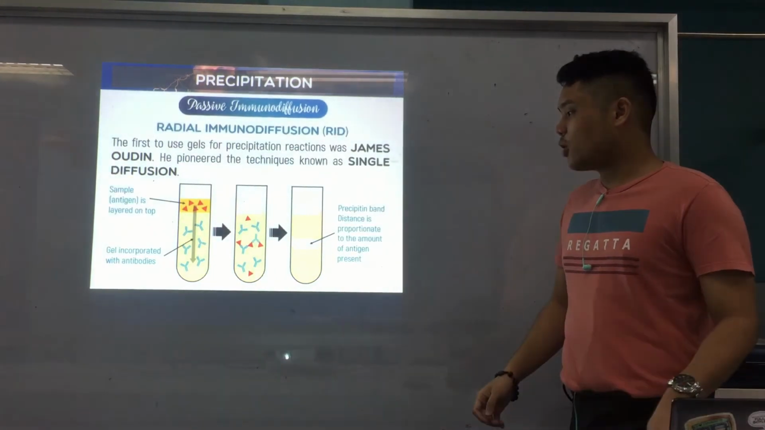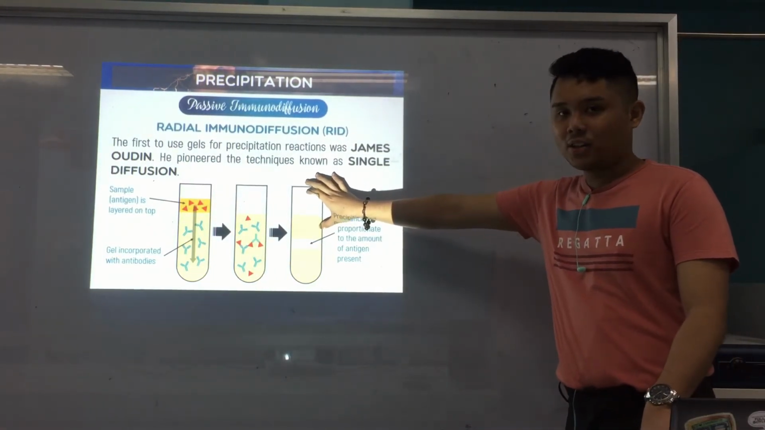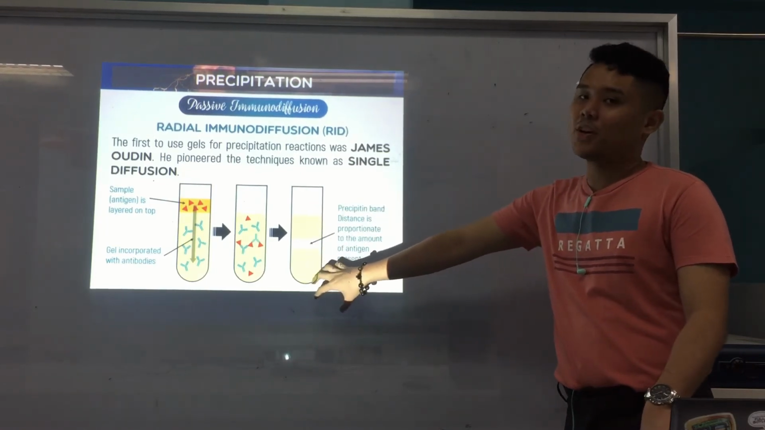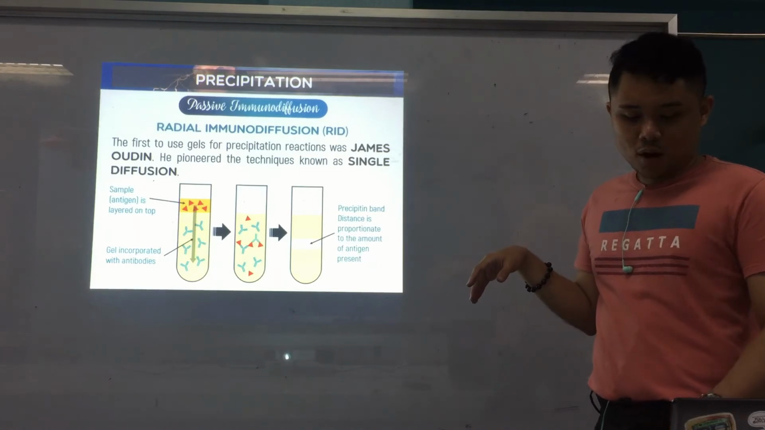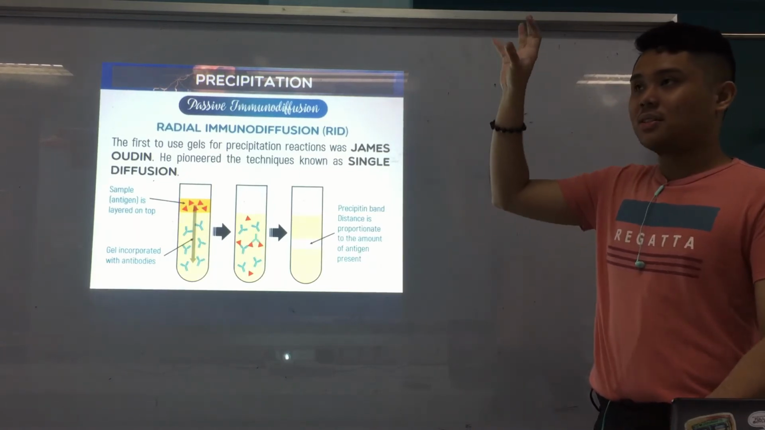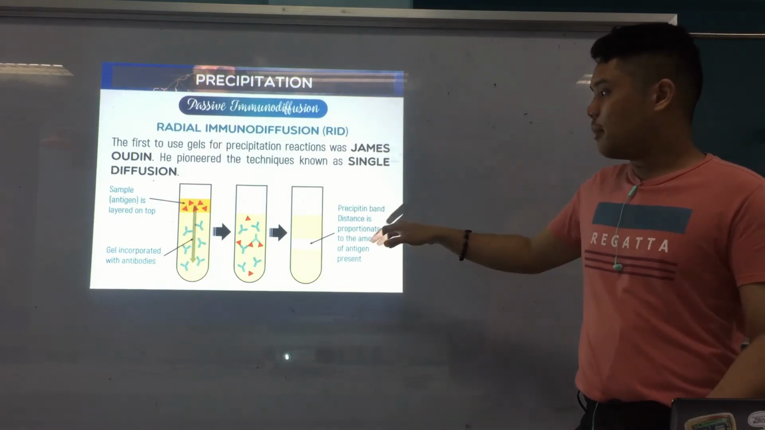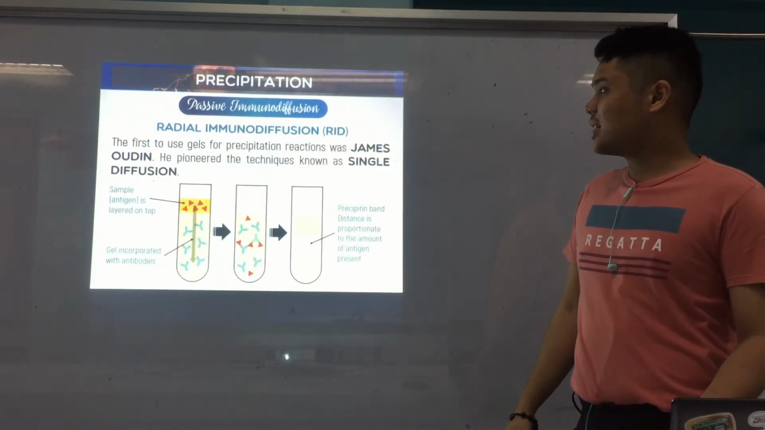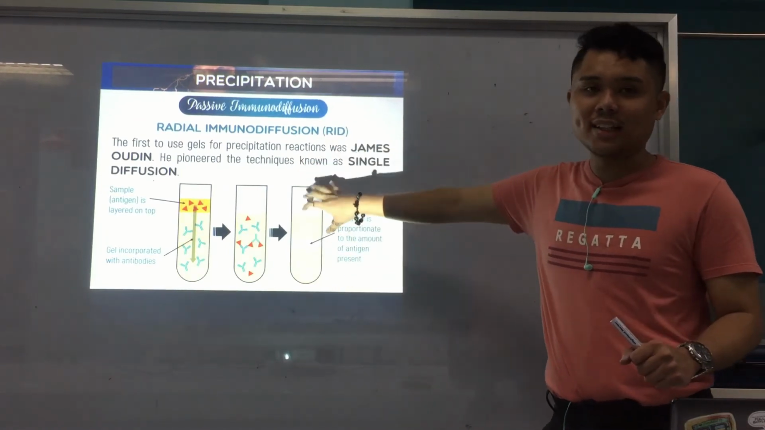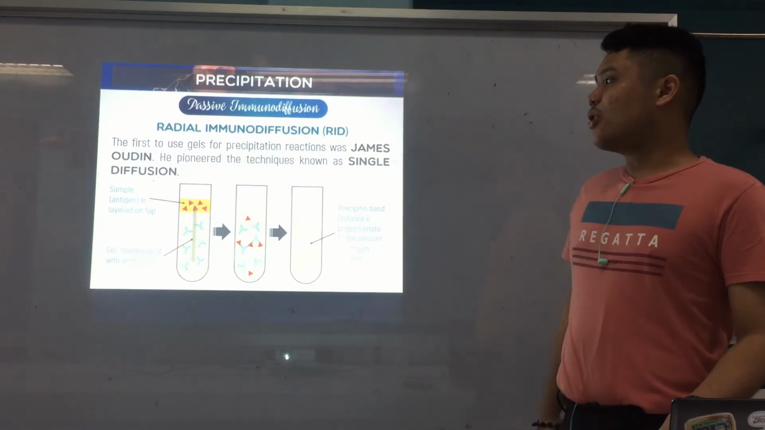And the distance is proportionate to the amount of antigen present. So if there is more antigen, of course, it goes farther. Alright, so the distance is proportionate to the amount of antigen present. If there is less antigen, it stays closer to the surface. Okay, that's for single diffusion. So it started there. Single diffusion only. Alright, that's pioneered by James Oudin.